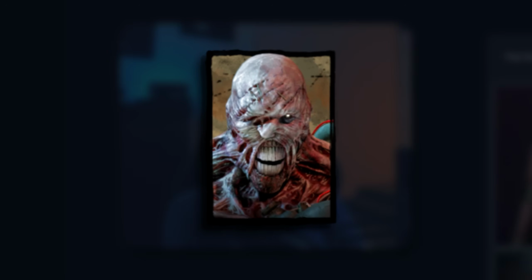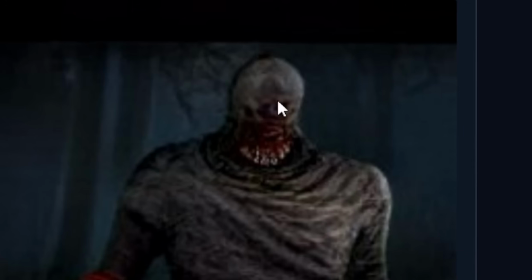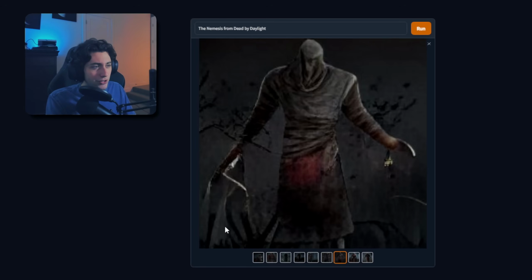Okay, now we have Nemesis. That does not look like, well, actually, this one looks pretty close. It looks pretty good. It's a little underwhelming. That actually looks a lot like his face. It has that weird mouth and not really any eyes. Overall, these are kind of trash. That one's kind of cool.